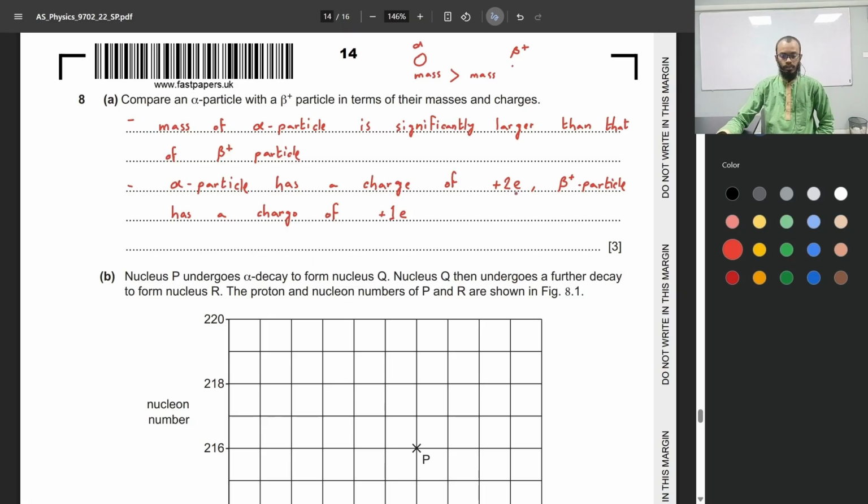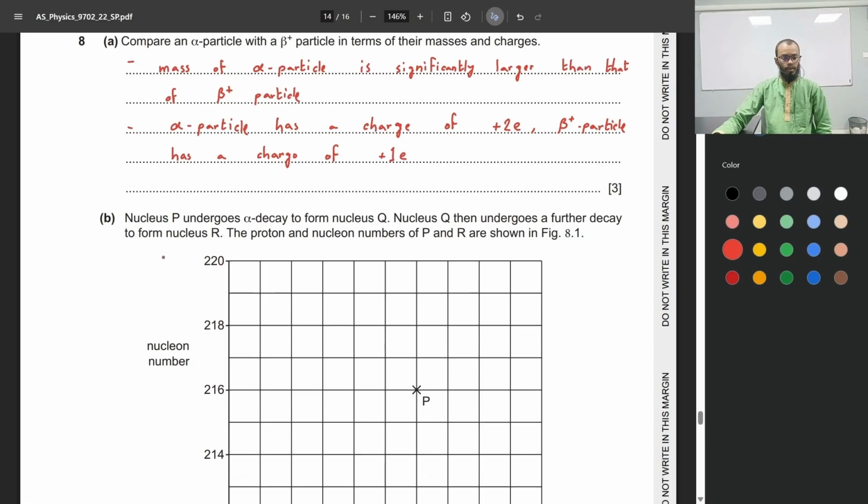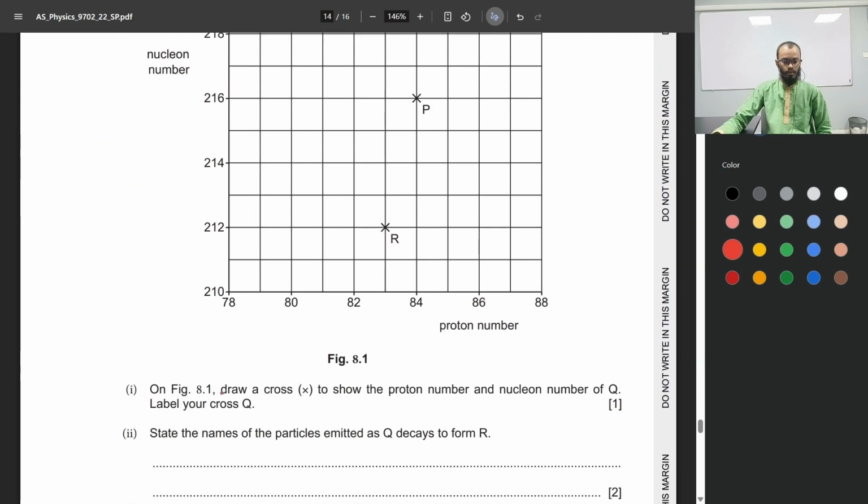In this answer, E refers to the elementary charge. Nucleus P undergoes alpha decay to form nucleus Q. Nucleus Q then undergoes a further decay to form nucleus R. The proton and nucleon numbers of P and R are shown. On 8.1, draw a cross to show the proton number and nucleon number of Q.